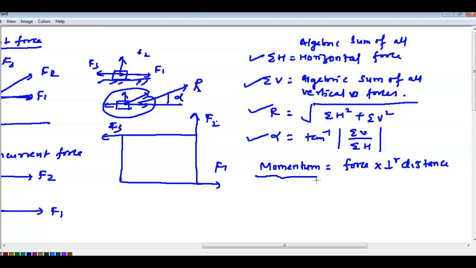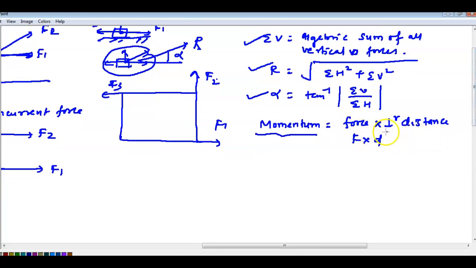Getting here? So this moment also has to be found, along with the horizontal forces, vertical forces, resultant and alpha. The moment is equal to force into perpendicular distance, F into D. Any doubt till here? The moment formula is force into perpendicular distance. How to find it, I will tell you in the programs, but keep the formula in mind now. So first, second, third, fourth and fifth you have to find, and then this D. Okay, compute the moment arm.